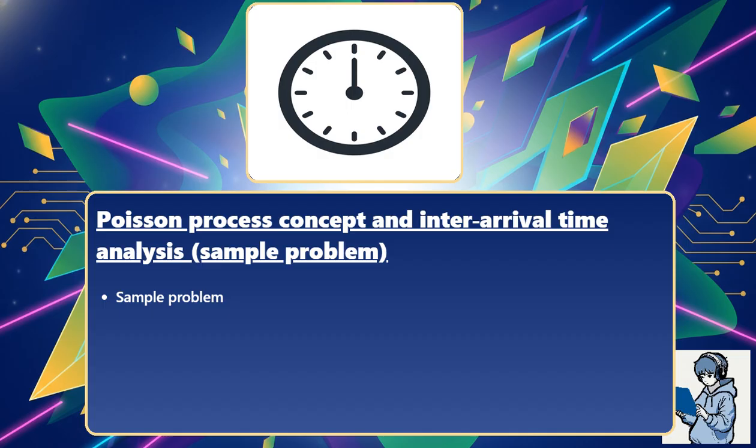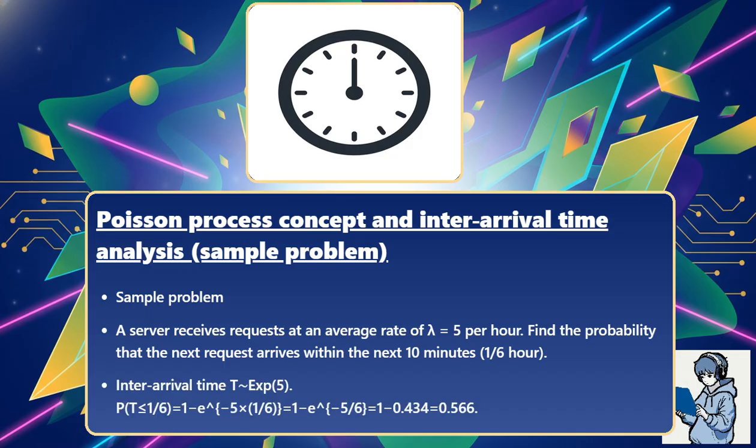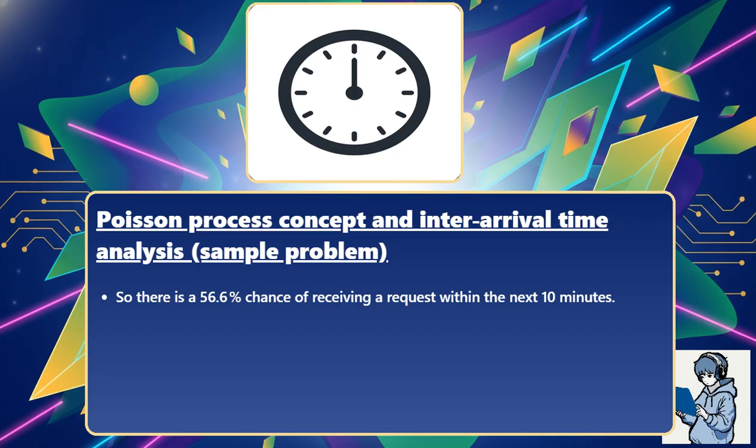Sample problem. A server receives requests at an average rate of λ = 5 per hour. Find the probability that the next request arrives within the next 10 minutes, 1/6 hour. Inter-arrival time T is distributed as Exponential(5). The probability that T ≤ 1/6 equals 1 − e^(−5 × 1/6), which simplifies to 1 − e^(−5/6) = 1 − 0.434, giving 0.566. So there is a 56.6% chance of receiving a request within the next 10 minutes.